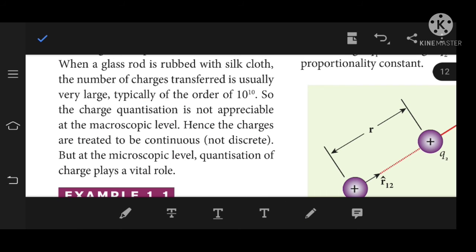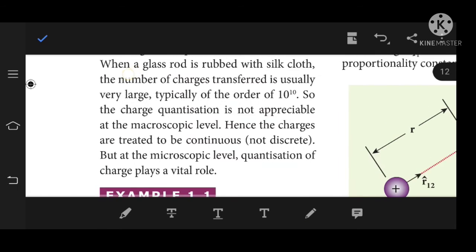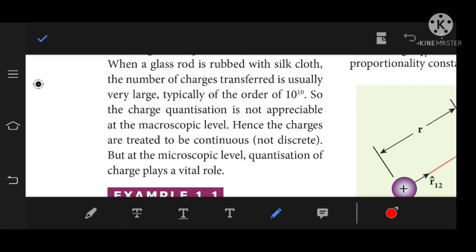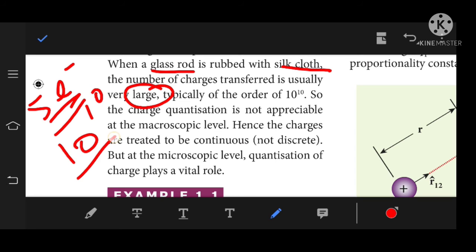When a glass rod is rubbed with a silk cloth, the number of charges transferred is usually very large. In the previous case I said 5 electrons, but in reality it is in the order of 10 power 10. That much charge is transferred in the process of rubbing.